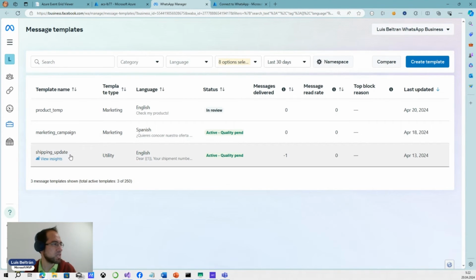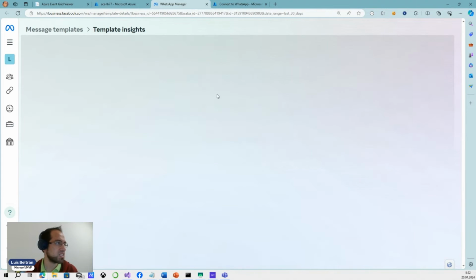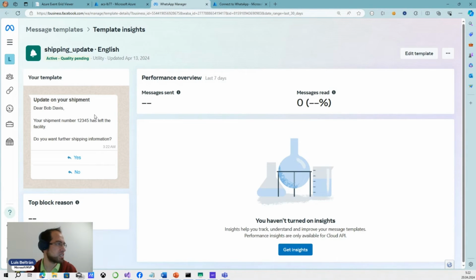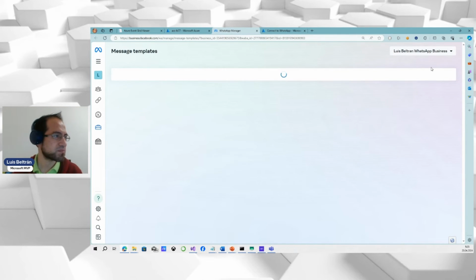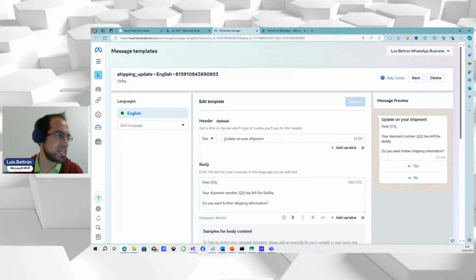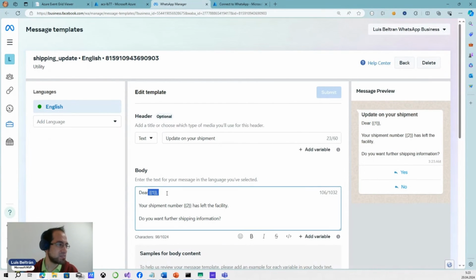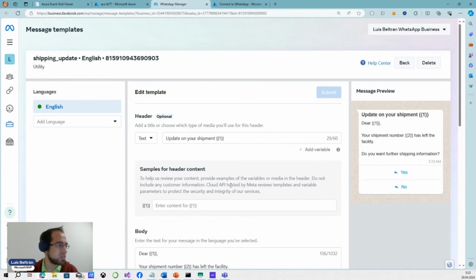But for example, we can check something that I already created, this one, which is about shipment. Yeah, I could create this text. I think actually I can edit it. So here I added a text. I can add these variables. If you remember, when we tested the sandbox, we could create some variables. When you add a variable, you define the purpose of this variable.